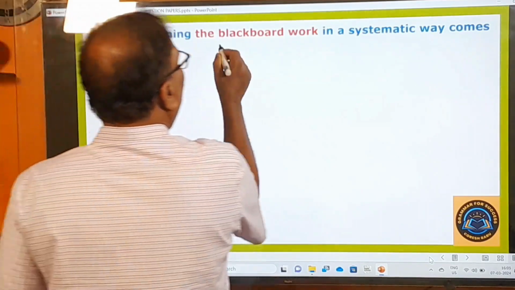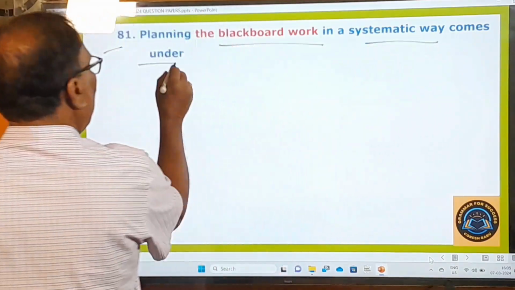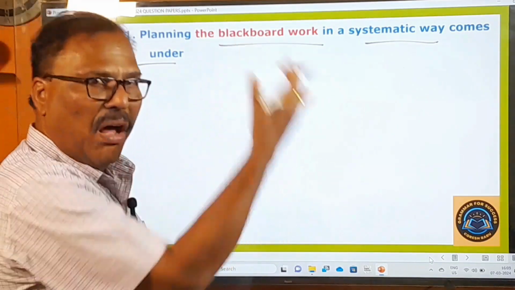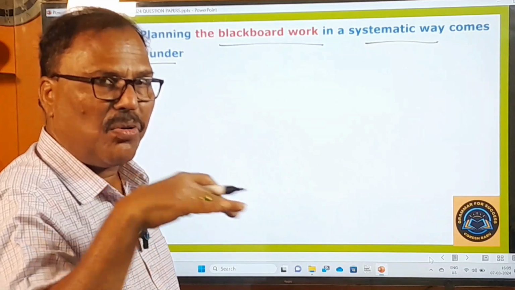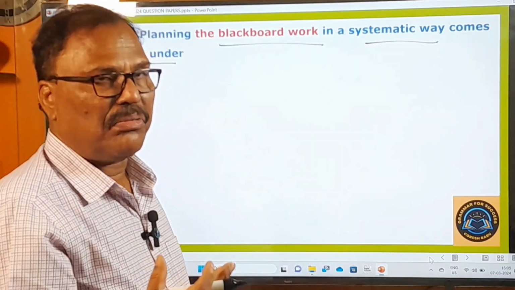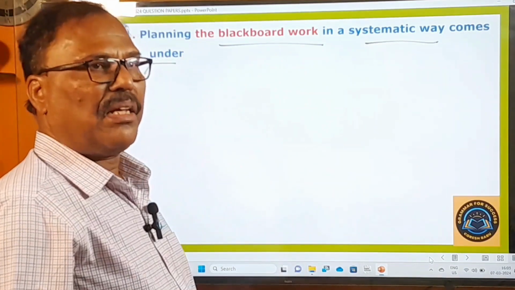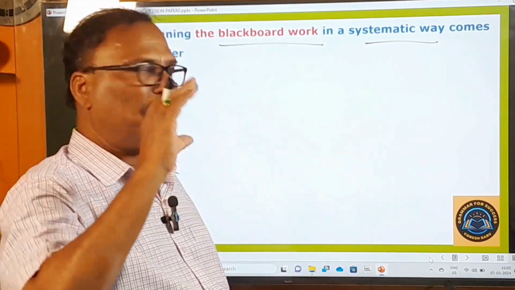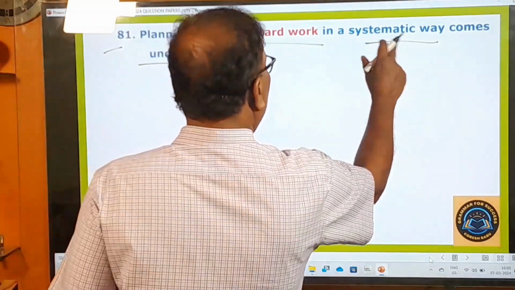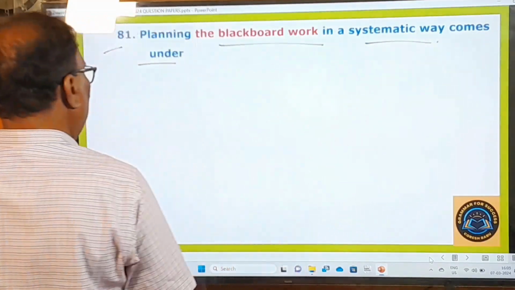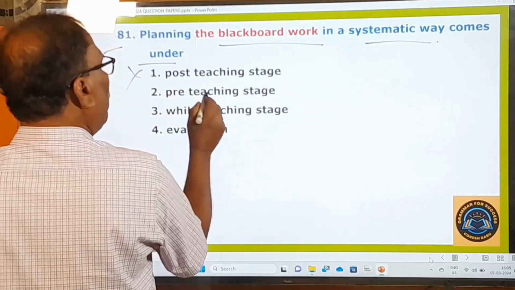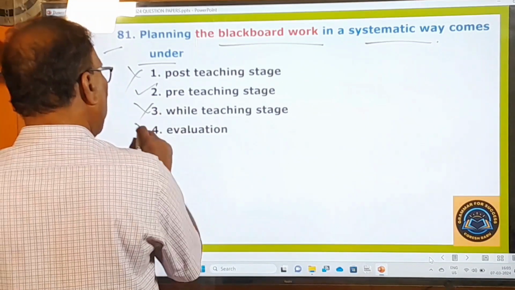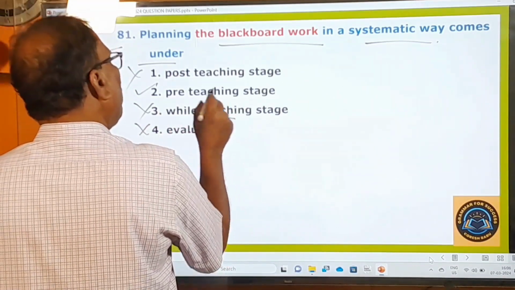81st question. Planning the blackboard work in a systematic way comes under which stage? What to write on the blackboard, what to draw on the blackboard. So this should go in a systematic way. Otherwise, your board will not be enough, because in the government schools, the boards will be very small. So that's why you must have a good plan. Okay, blackboard work should go in a systematic way. Comes only under post-teaching stage? No. Pre-teaching stage only. While teaching stage, no. Evaluation stage, no. So not while teaching, only pre-teaching.